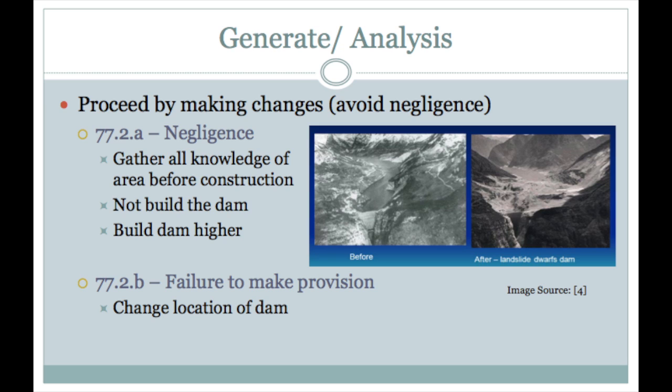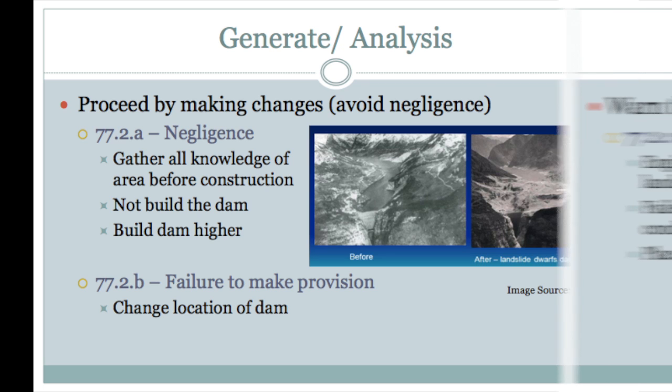Second, knowing the extreme conditions of the area, the dam should not have been built. Lastly, the dam should have been built higher to avoid or to account for unexpected conditions. All the villages within the local area knew that the dam was built at the highest point, and if anything were to go wrong, it would affect everyone. This is why the dam should have been relocated to a less direct location to ensure safety.